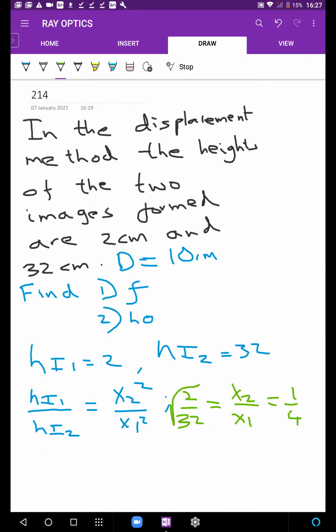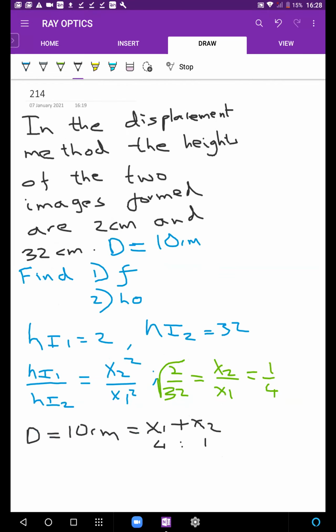If the ratio between x1 and x2 is 1 by 4 and if d is 10 centimeters, then it's very easy to divide d in the ratio 1:4. Again, doesn't matter what you're taking as 4, what you're taking as 1. But if I have to divide 10 in the ratio 4:1, what will the answer be? x1 will have to be 8. One of them has to be 8 and one of them has to be 2. Simple.